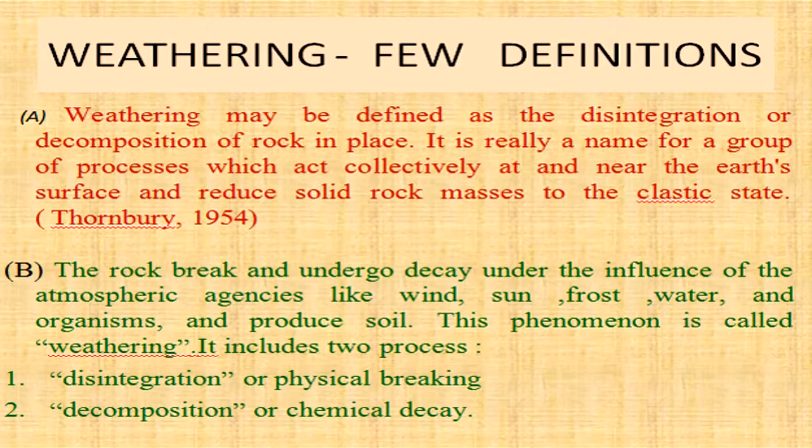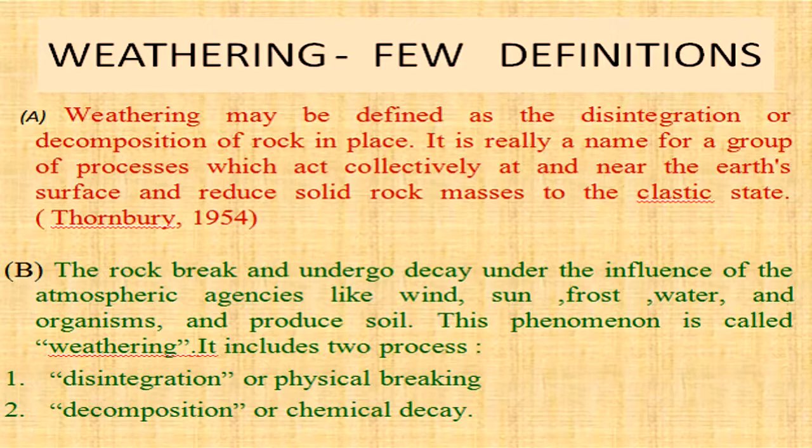We can also define weathering as a process due to which the rock breaks and undergoes decay under the influence of atmospheric agencies like wind, sun, frost, water and organisms, and produces soil.